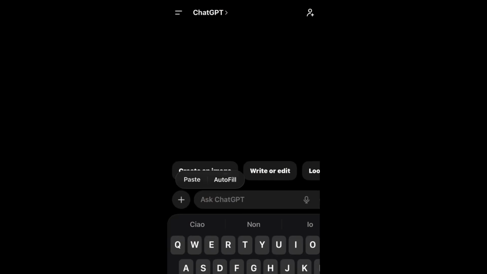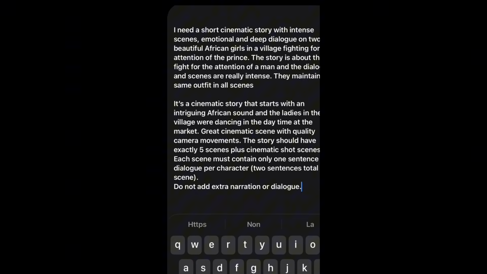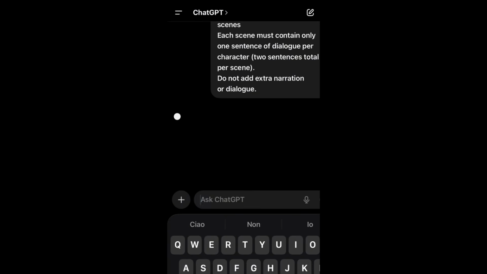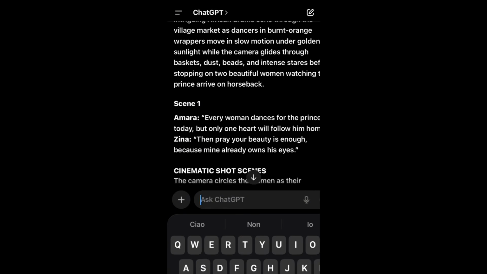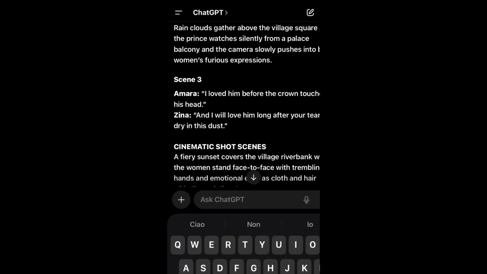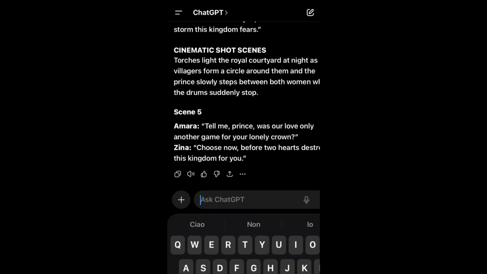Let's get into it. I'm going to open ChatGPT and paste my prompt. Now this is a very detailed prompt I took my time to create, so if you want this prompt, comment prompt and I'll drop it for you. So when I paste the prompt, I'll hit the arrow and ChatGPT will start generating a story. So this is the story ChatGPT generated. It is a very detailed story that comes with both the cinematic shots of each scene, the dialogues in the scene. It comes with even sound instruction that comes in the background of each scene.